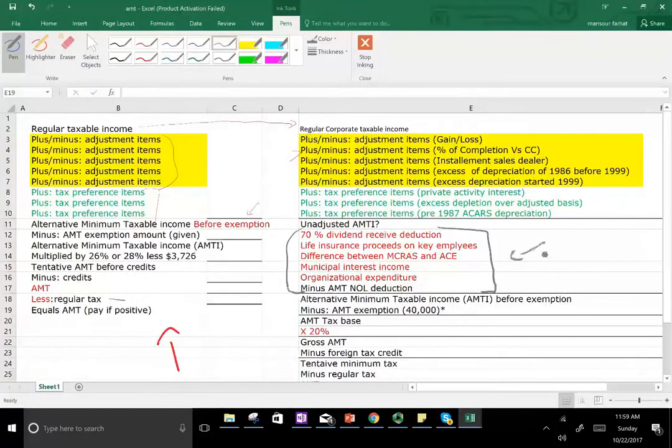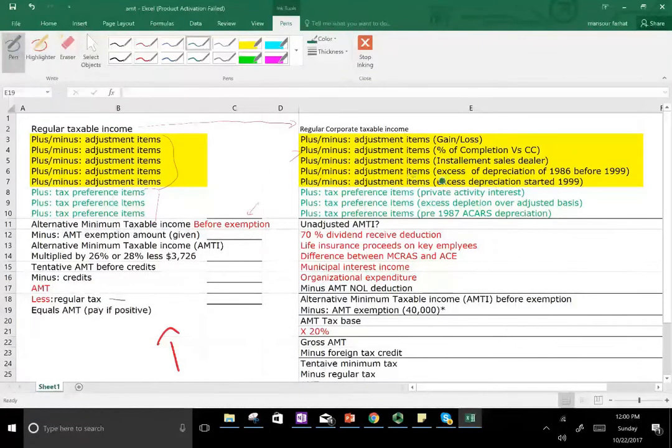So this part here, ACE and NOL, we don't have them under regular. Actually, we do have NOL. We did not discuss NOL, but let's say mainly ACE. I'm not going to go into NOL. Mainly ACE, the difference between the two. Now, let's talk about the adjustments. The adjustments that we have to not worry about, but we have to know.